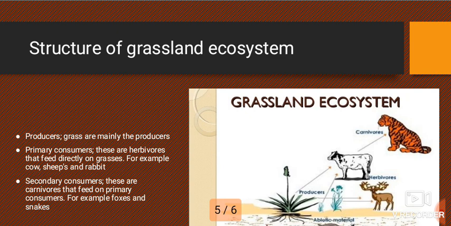And secondary consumer, we have carnivores that feed on the primary consumer, for example fox and snakes. So secondary consumers depend on primary consumers to be fed in grassland ecosystem.